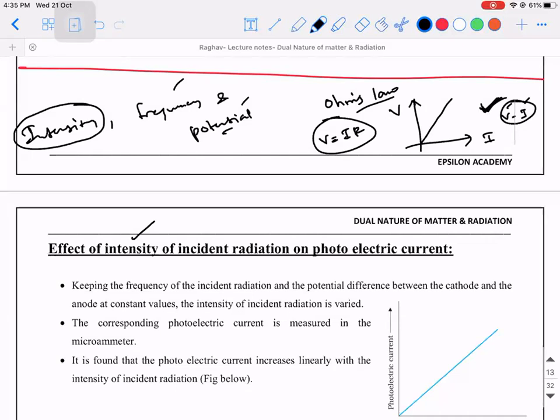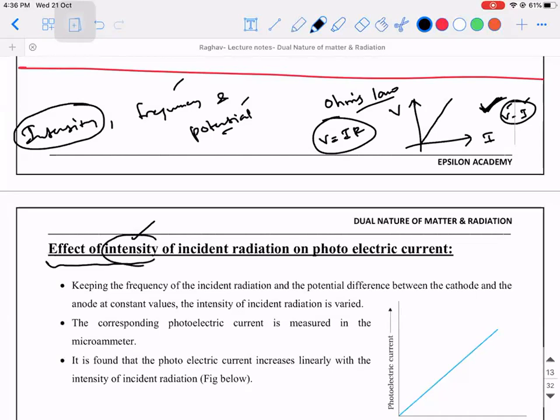So whenever you're doing any experiment, whenever you're using the word characteristic, not only here, the reason I'm stressing is because this word characteristic is used in many places in physics. So wherever you see characteristic, you need to have something in your mind that when you're trying to vary one parameter, the other has to be kept constant. In a similar way, in the first characteristic, you are varying which parameter?